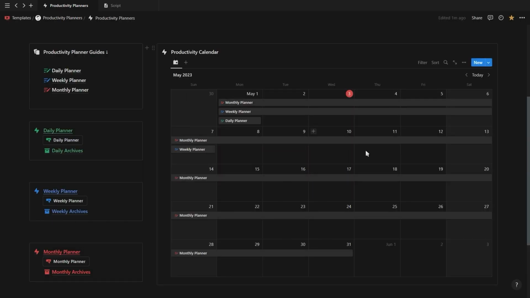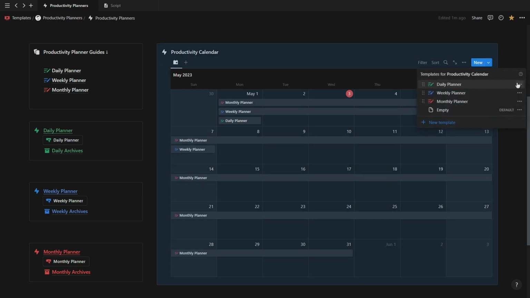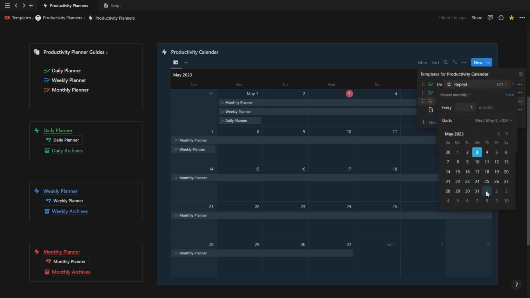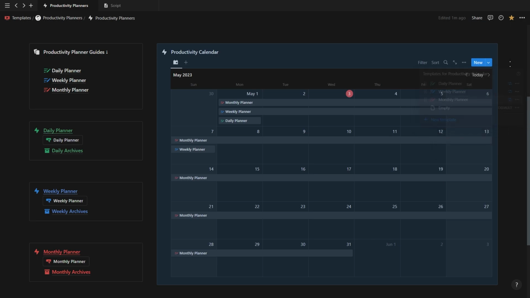You can also turn on the recurring template feature for the daily planner, so it will automatically add a new daily planner each day at a specific time. And in order to do this, simply click on the menu button next to the template button, click on repeat daily, choose the start date and the time you want to duplicate it, and then just click save. You can also do this with the weekly and monthly planners, where you just have to make sure to choose the weekly or monthly option when setting up the recurring template button.